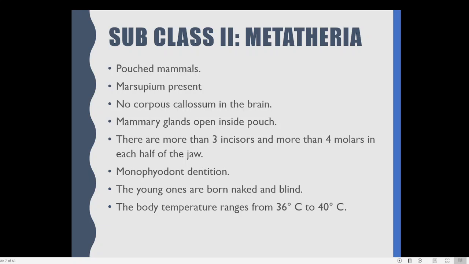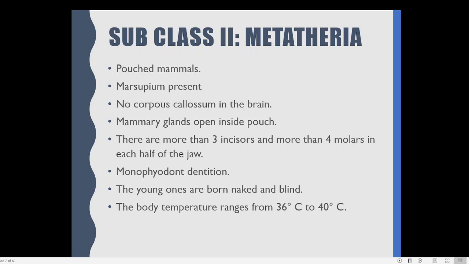In metatheria, their brain is also developed better than prototheria, but they do not have this brain connection. That is, the left side and right side of the body work as two separate areas. That is how the absence of corpus callosum affects the functioning of the body.